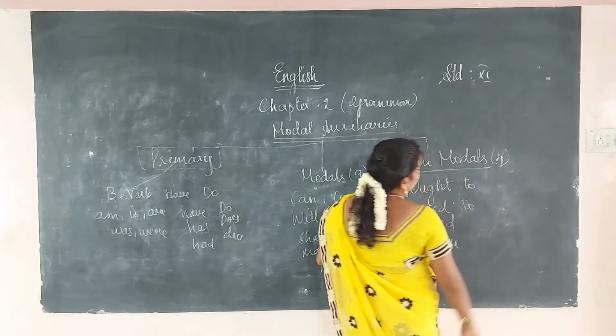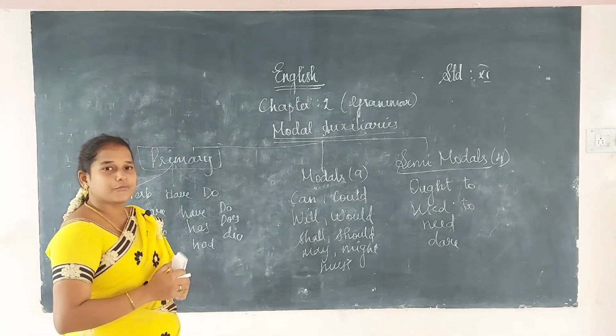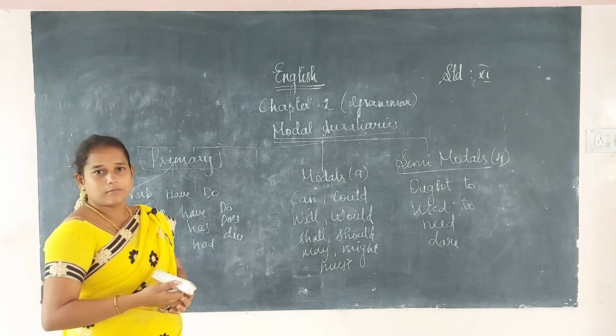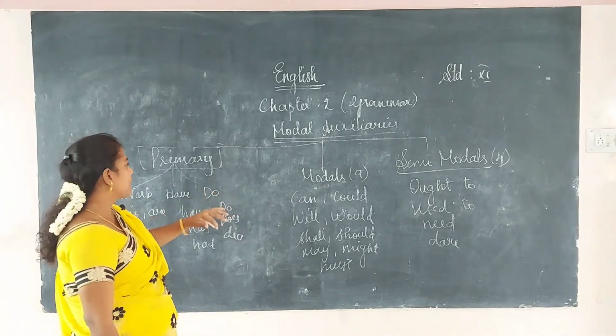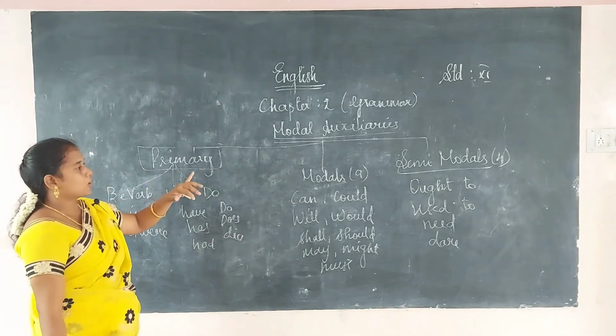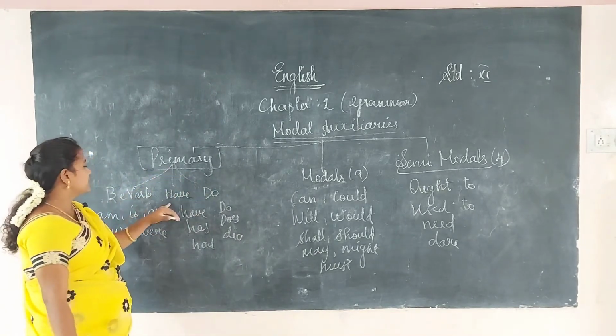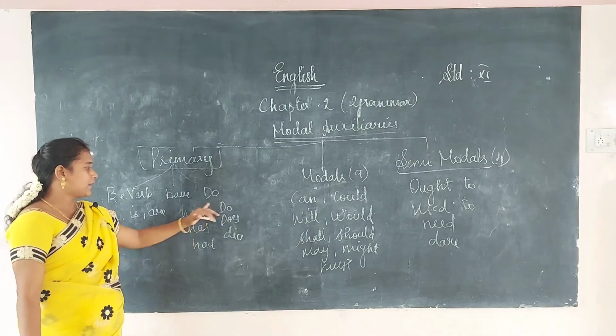Okay, so now we are going to discuss the functions of each and every modal one by one. Okay. So these are the auxiliary verbs, otherwise known as helping verbs. They are divided into 3: primary, modal, and semi-modal. Primary: be verbs, do verbs, and have verbs. Am, is, are, was, were, have, has, had, and do, does, did.